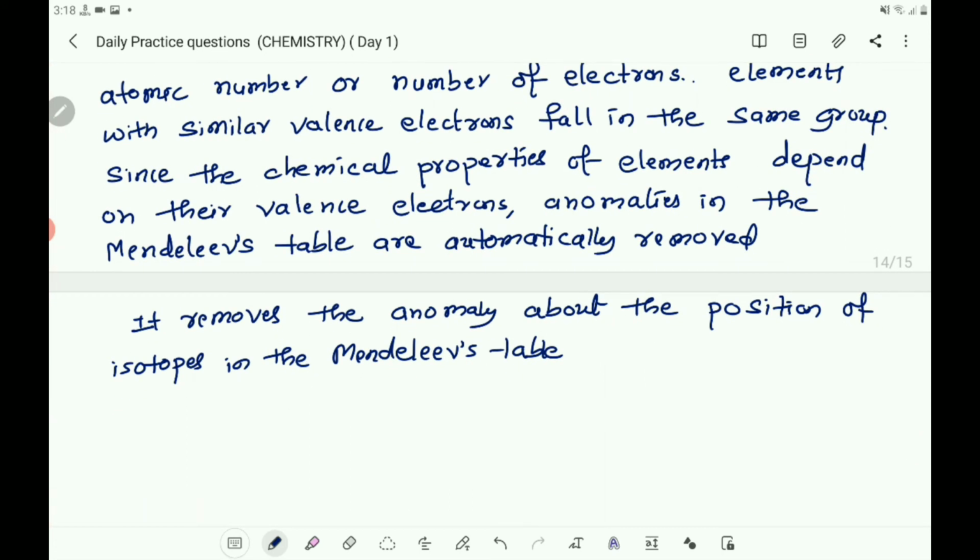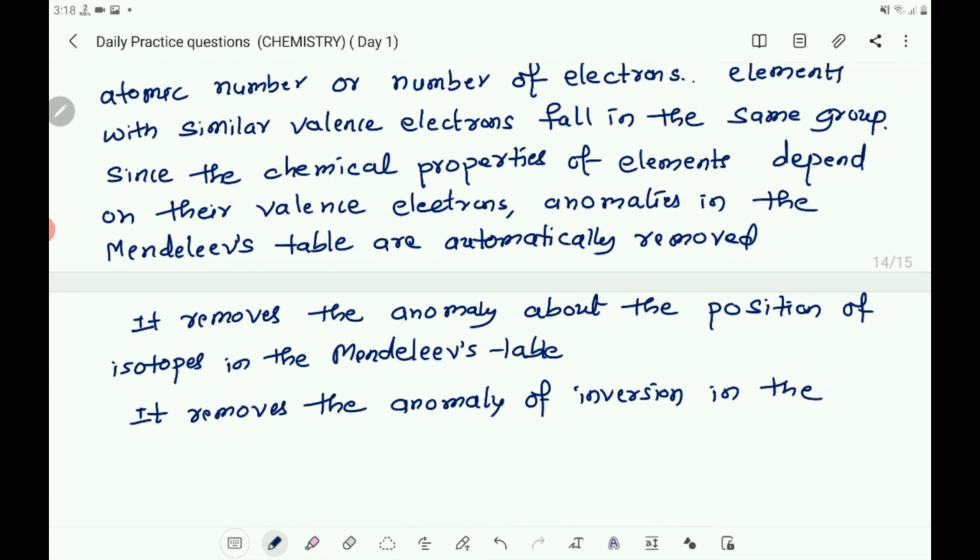It removes the anomaly of inversion in the Mendeleev's table.